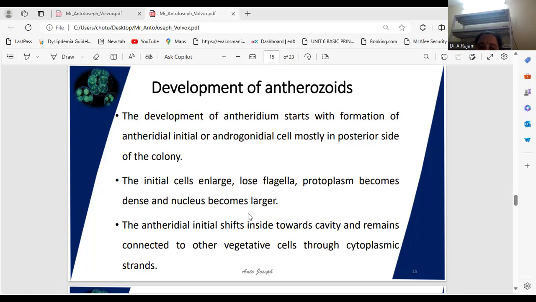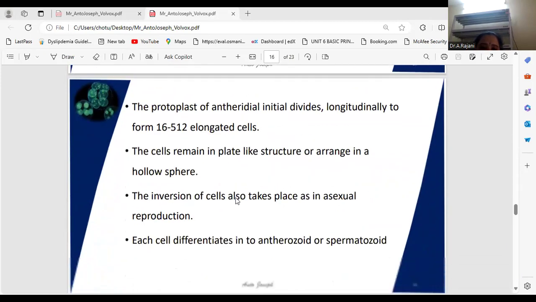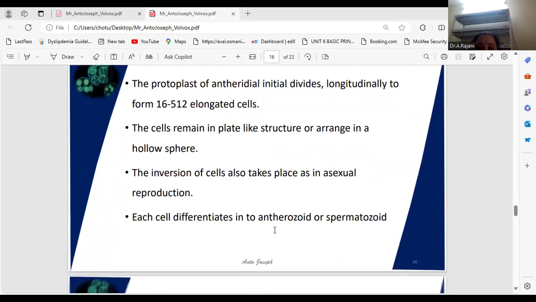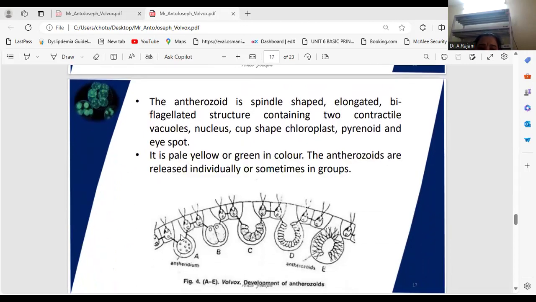It remains arranged in a halosphere after flagella outgrowth. See, 16 cells like this form. Halospheres are also present. Theoretically, what is the shape of each anthrozoid? You can observe this one, the anthrozoid. See, this is the antheridium.